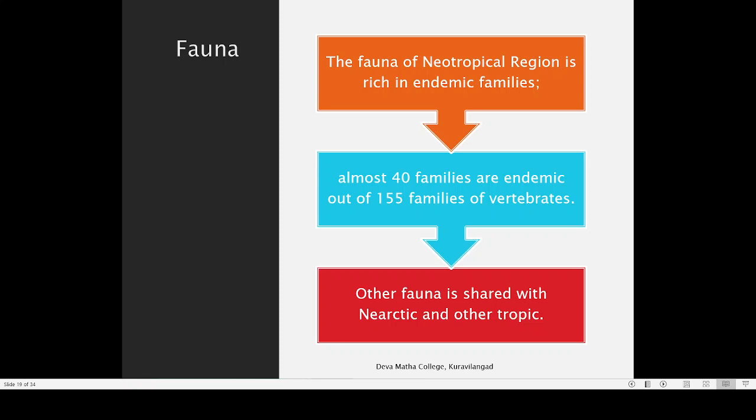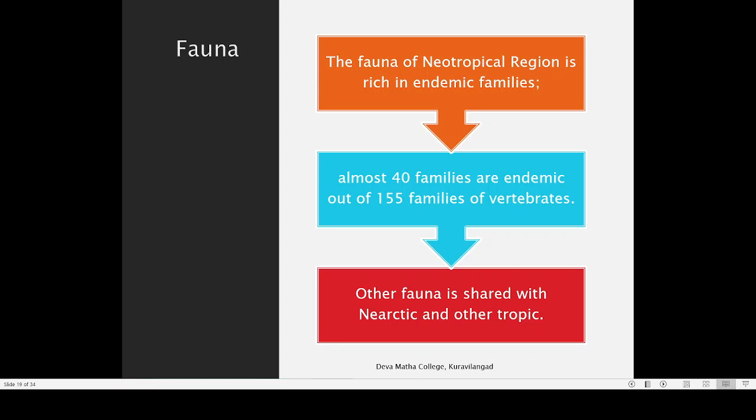Out of 155 families of vertebrates, vertebrates meaning fishes, amphibians, reptiles, birds and mammals, all these are vertebrates, together there are 155 families of vertebrates. Out of that, 40 families are from South America itself. That shows the importance of South America in animal diversity, because the animals present in South America are only present there. So South America is almost like a museum of the world.